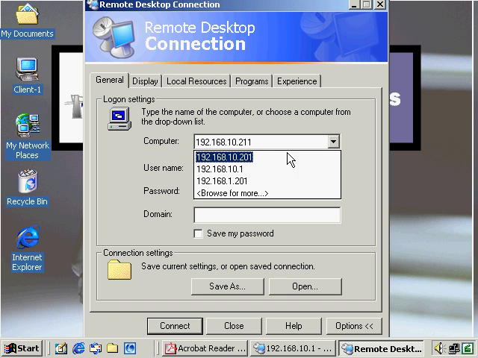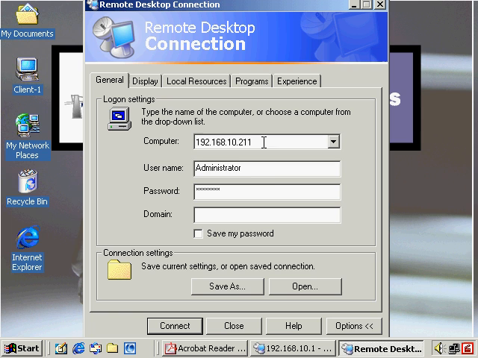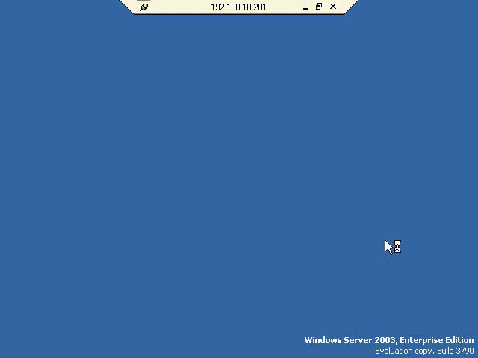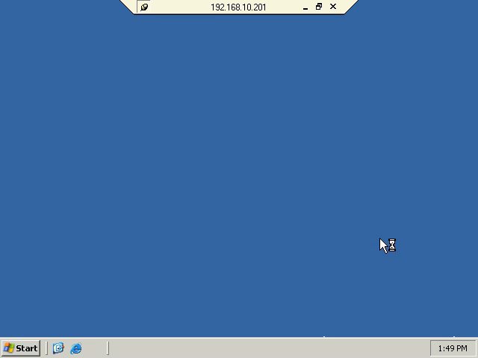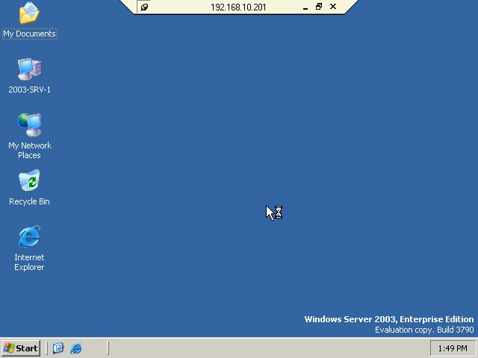Take a look, and most likely, what I'm trying to do is connect to that 211 machine. That's not the one I'm trying to connect to. It should be 201, so I misspecified my IP address. So administrator, that looks good, password, and I click Connect. Now in this case, it connected right over, and there's no issue. So now you see this is my 2003 SRV1 machine, and if I look up here, it tells me exactly what IP address I'm connected to, and this would be the connection name or the IP address.